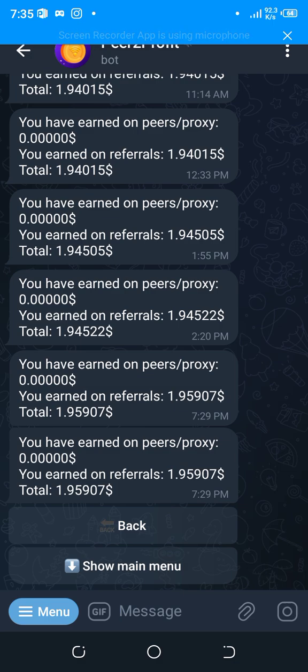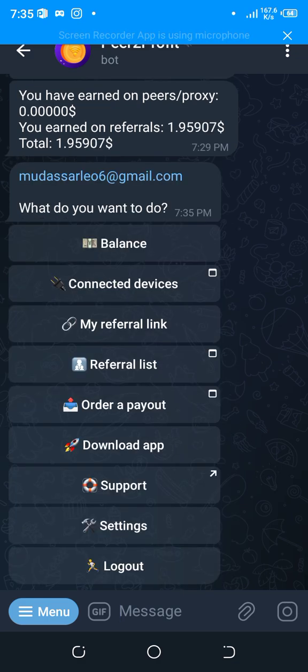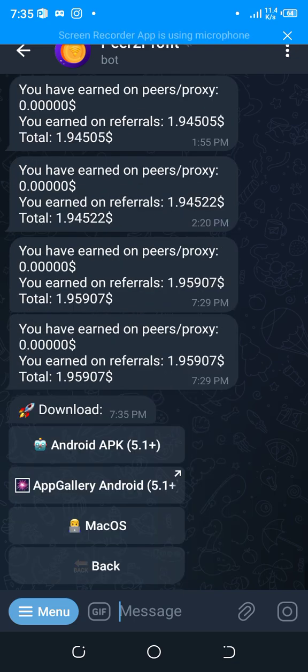You just have to open the main menu and click on it, and you can see different options like connected devices, showing how many devices you have connected to this platform. You can refer your friends to make more money as well, and you can order a payout. You can download the app. If you click on download app, you can see links like Android APK, App Gallery, and Mac OS. You can see here Mac operating system.